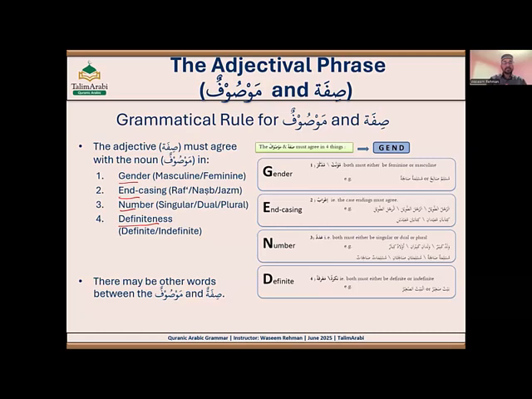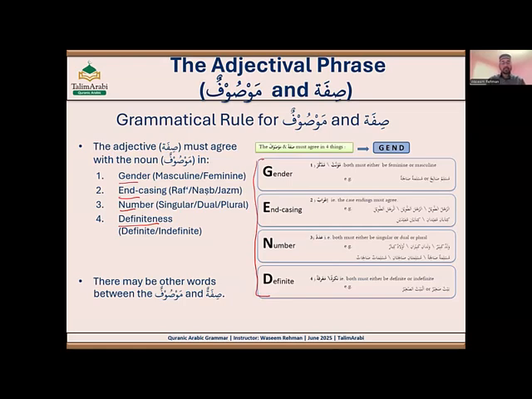Gender: an ism may be masculine or feminine. Encasing: an ism has three statuses or endings, rafa, nasab, and jar. Numbers: in Arabic there are three types, mufrad, musanna, and plural, that is singular, dual, and plural, or jama.